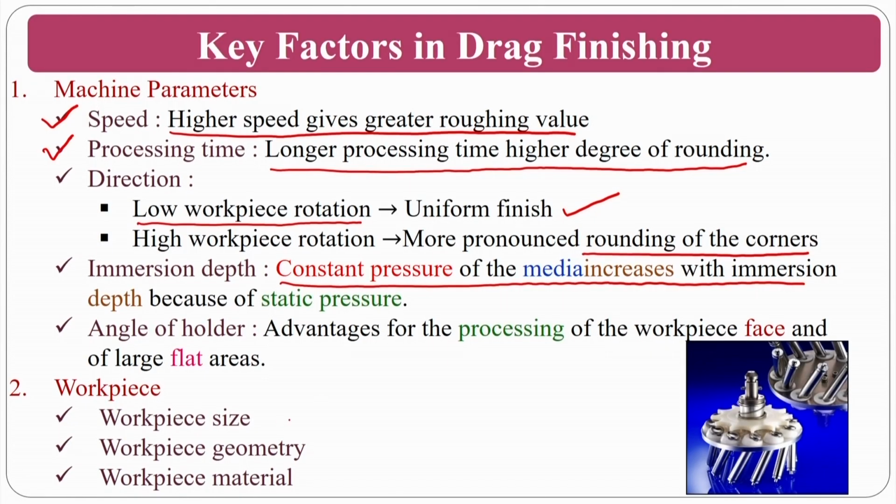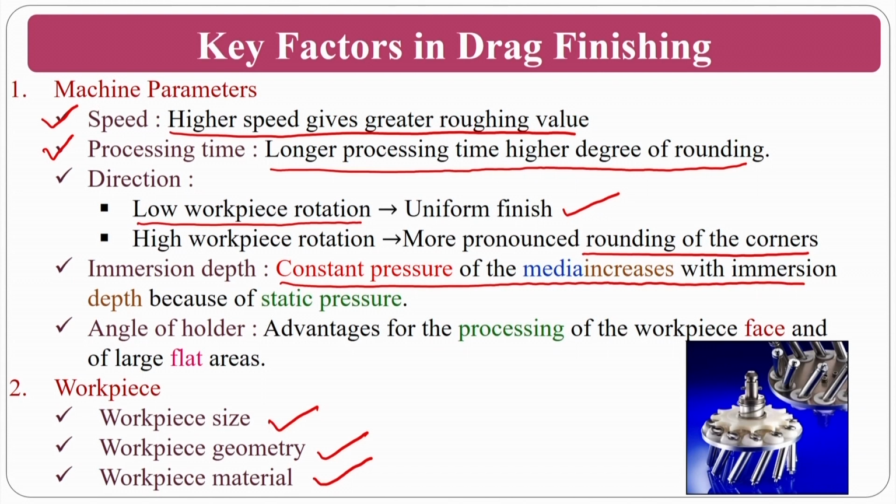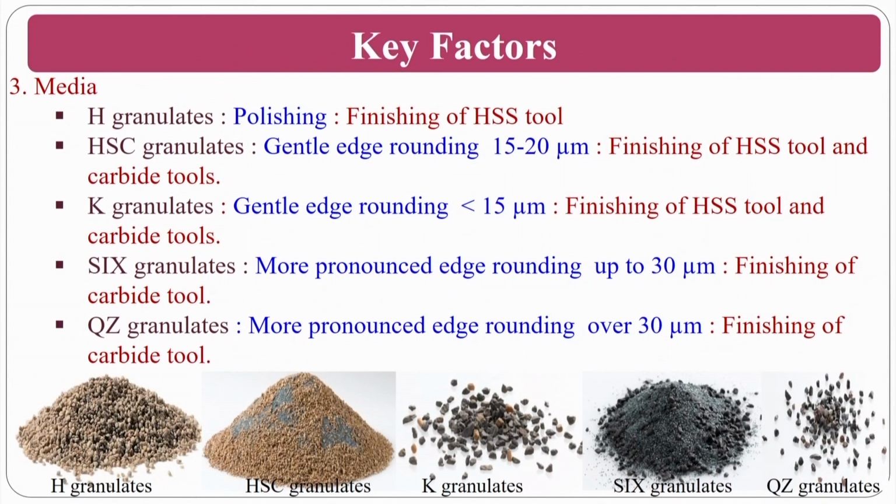The workpiece size plays a major role, as do workpiece geometry and workpiece material. Normally, if the size of the workpiece is large, the finishing time will be high. At the same time, if the geometry is complicated, then reaching the nooks and corners of the complex shape will take more time. Also, if the workpiece material is harder, then the finishing time will be more. If you want less finishing time, then you can go for a softer type of workpiece material.